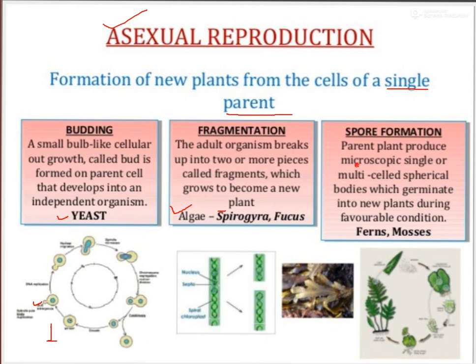The parent body produces microscopic single or multi-celled spherical bodies. I think this process is very common for you because sometimes you have observed it on rotten food particles like a bread piece. In the previous classes, sorry, you already did this activity where you grow a cotton-like structure, a cotton-like growth, on a rotten bread piece.